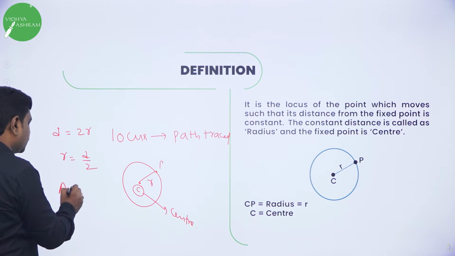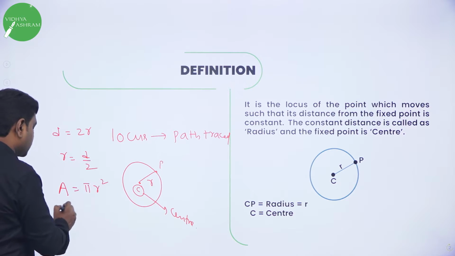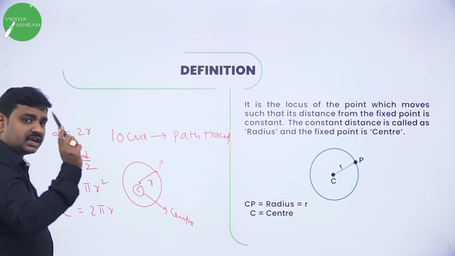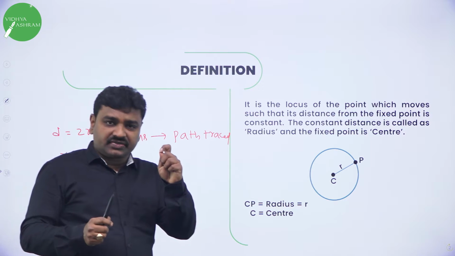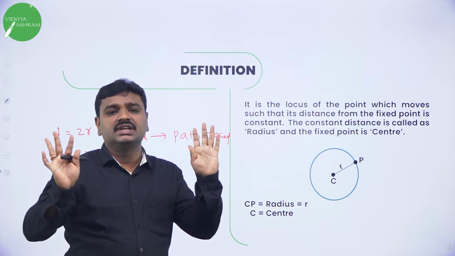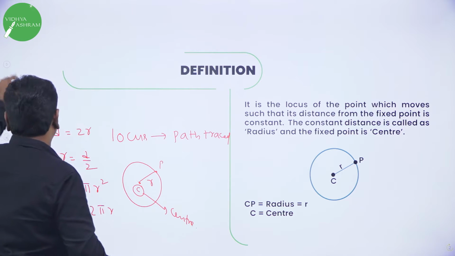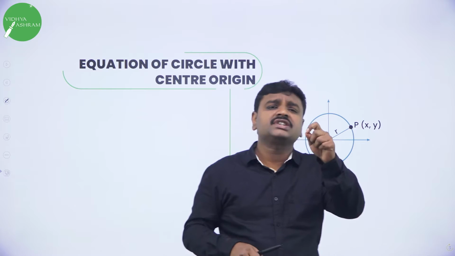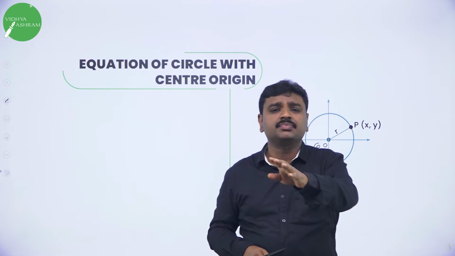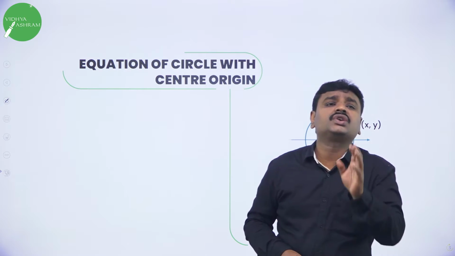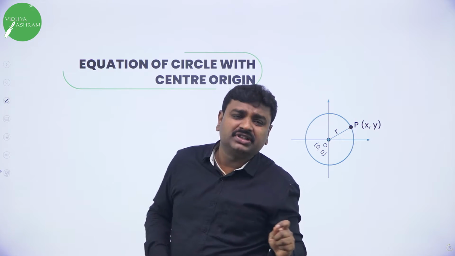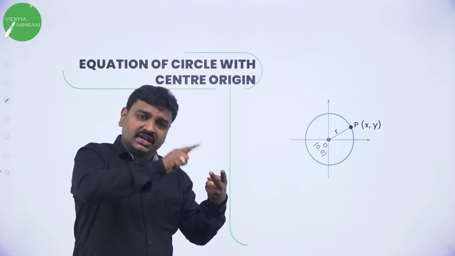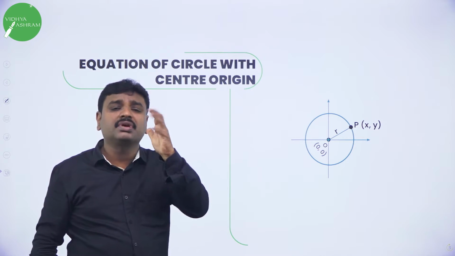How to find area of circle? Pi r square. How to find circumference of circle? 2 pi r. Center to any point is what? Radius. Distance from center of the circle to any point on the circle is radius. Remember that. Now, in any other chapter, definitions are important. But in this chapter equations are important. If you want to become thorough with this chapter, you should memorize the equations. First we'll derive the equations and understand them, then you have to remember the equation.